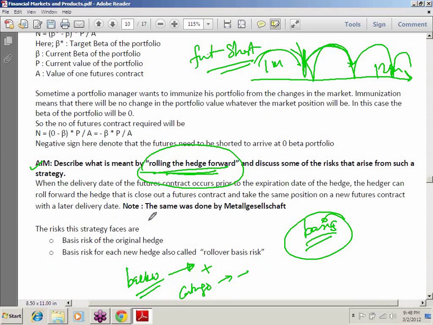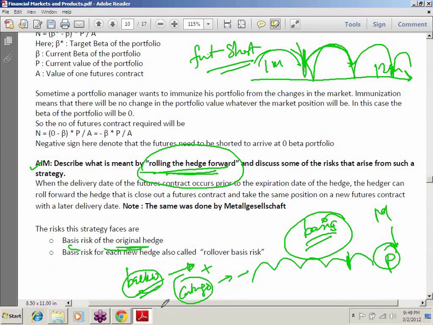The risk faced by the person rolling the hedge forward is the basis risk of the original hedge, that is, basis risk between, let's say, mustard and palm oil. Second, as you are doing palm oil rolling, you will face the risk in terms of backwardation or contango.